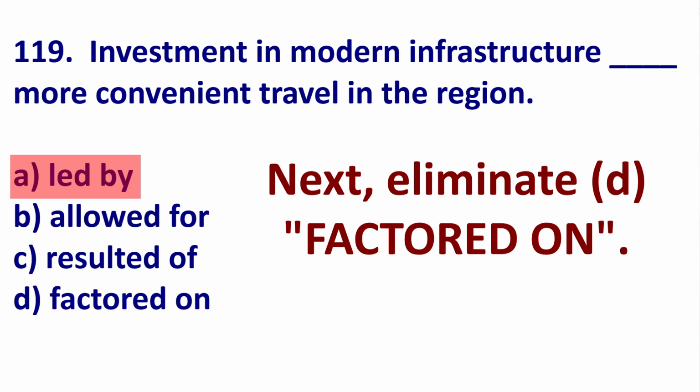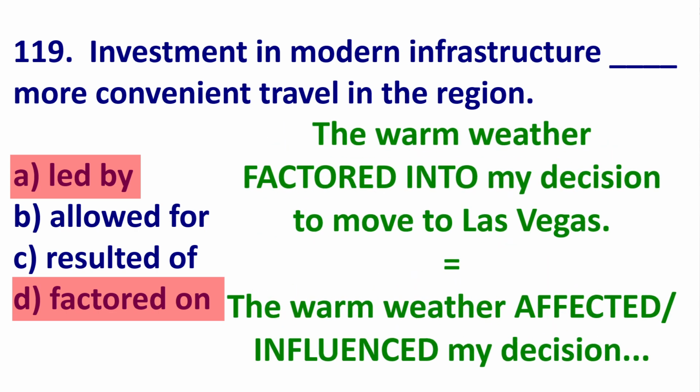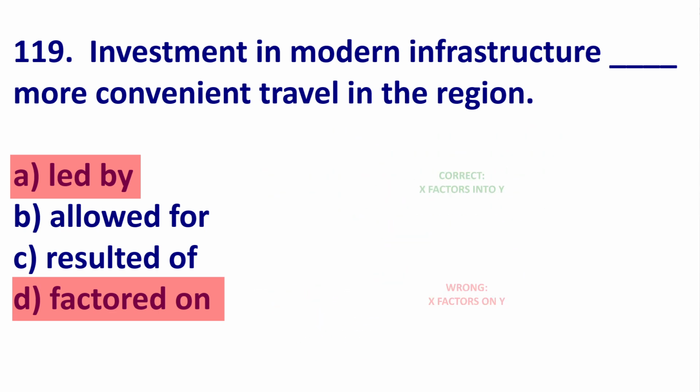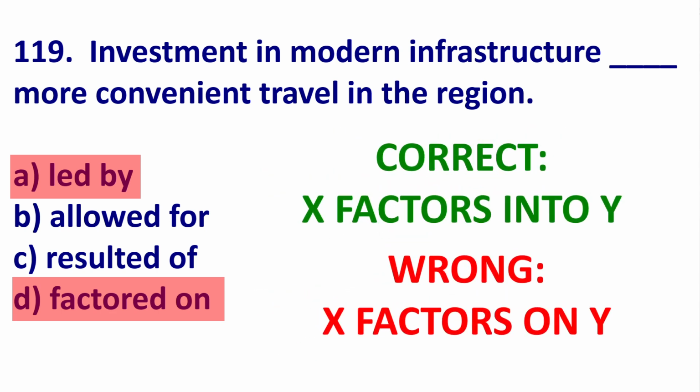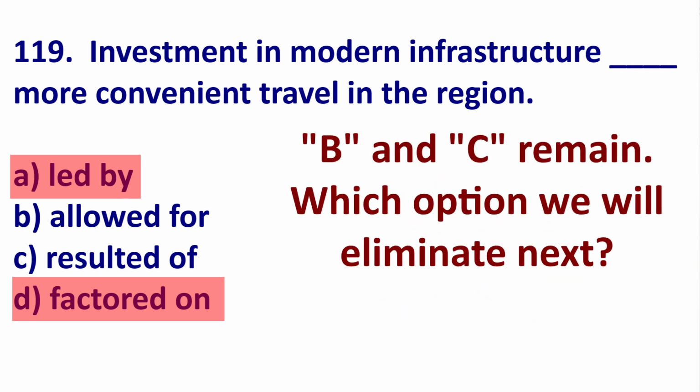Next, eliminate B, factored on. Factor on is not a verb. The phrase is factored into. And to factor into is help cause. An example, the warm weather factored into my decision to move to Las Vegas. So it influenced my decision. It helped cause my decision. But notice the form factor into, not factored on. Now we have B and C.